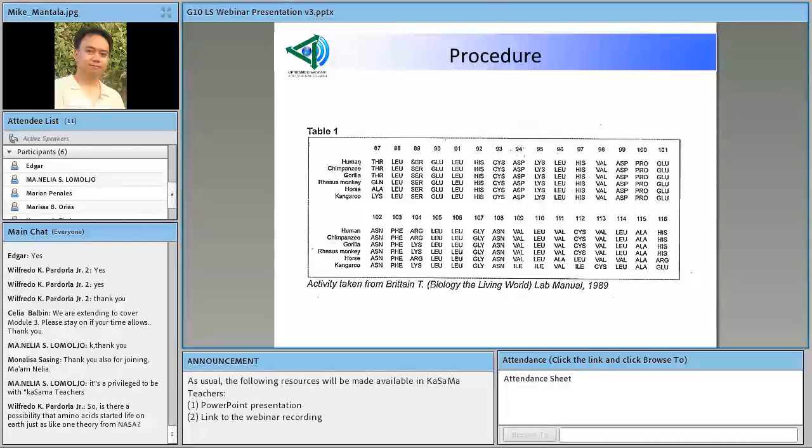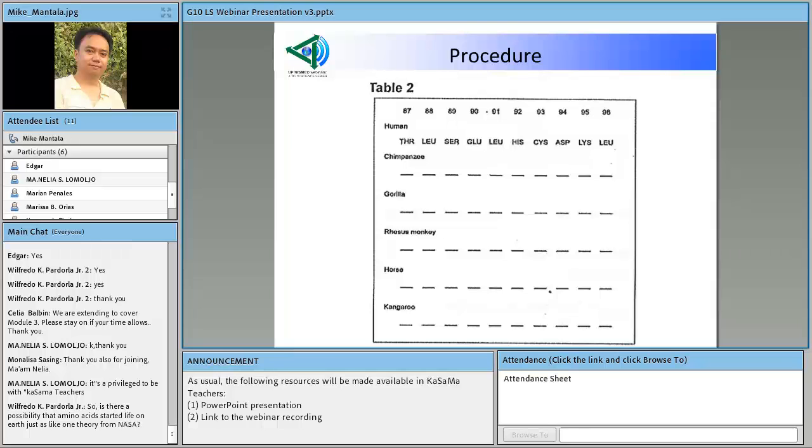So, what are written here, okay, the THR, LEU, SER are the amino acids, mga abbreviations po nila ito, no? So, for those first timers who are going to use this activity, okay, most probably we can include the list of these amino acids and their abbreviations wherein we're going to give you the full names of the amino acids. Okay. So using table 1, okay.